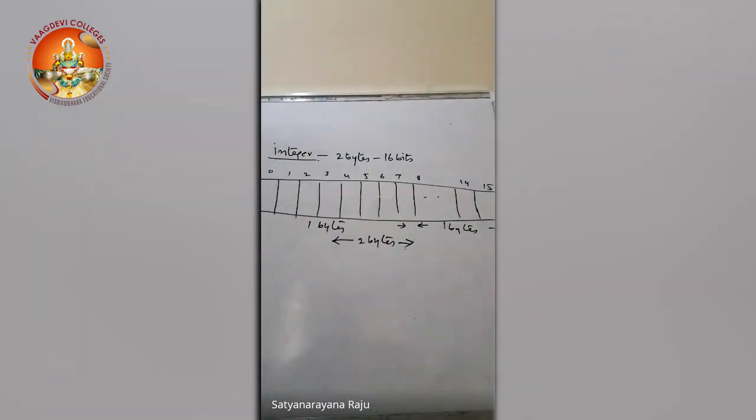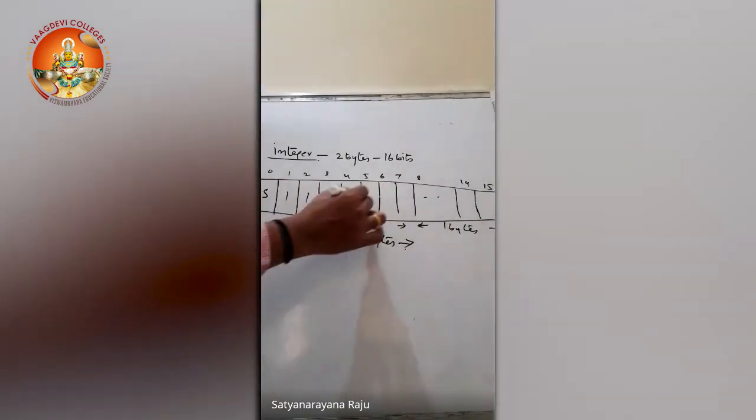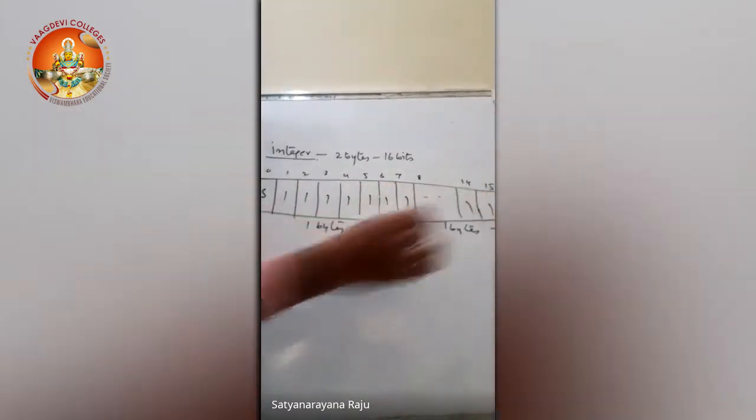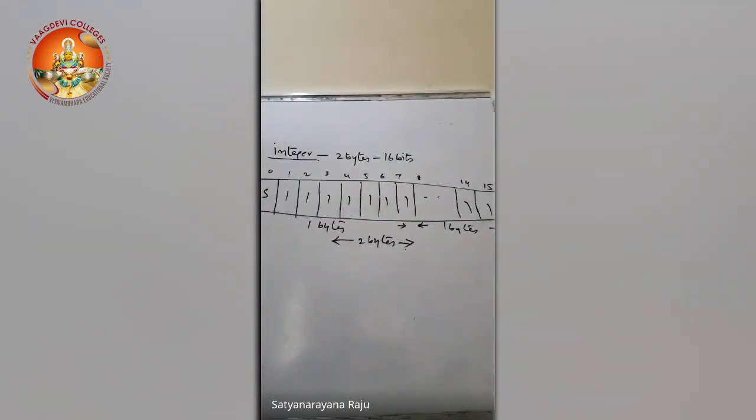We know already that out of 16 bits, 1 bit is allocated for sign, that is the sign bit, and the remaining bits will all be taken as ones. So whatever value you get will define the range of this integer. Now, after this class, you can calculate 2 to the power of 0, 2 to the power of 1, 2 to the power of 2, 3, like that. You can take all the values.